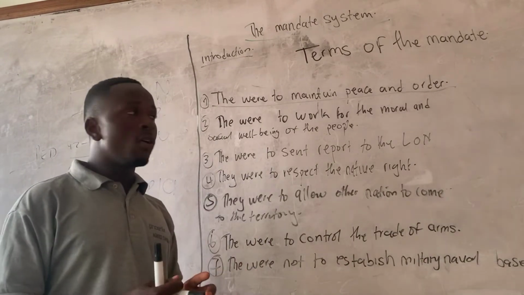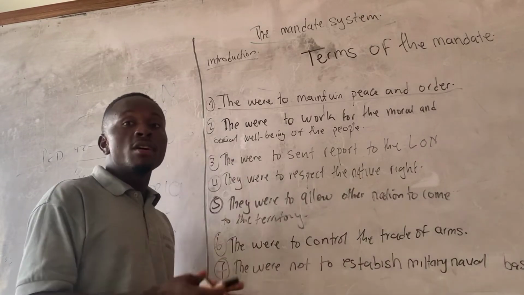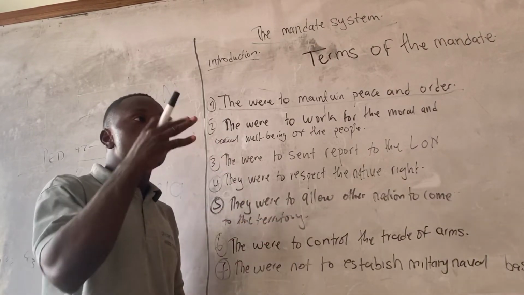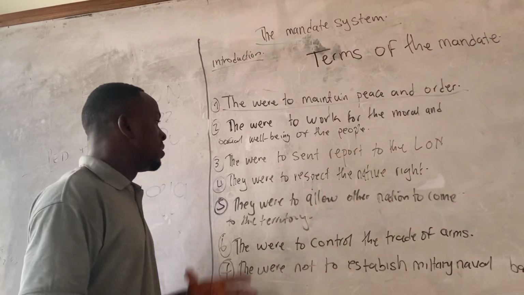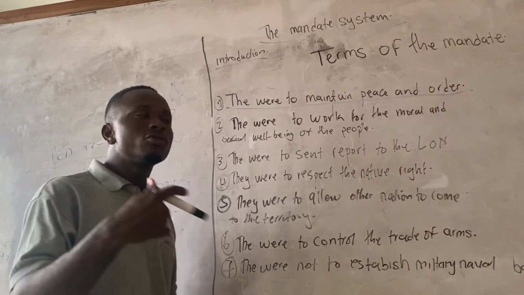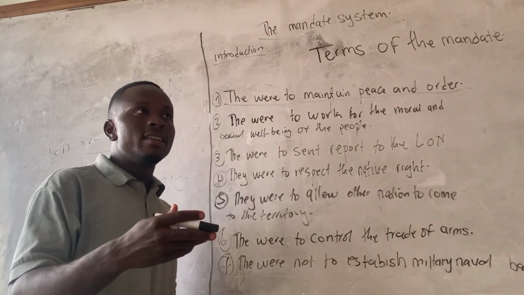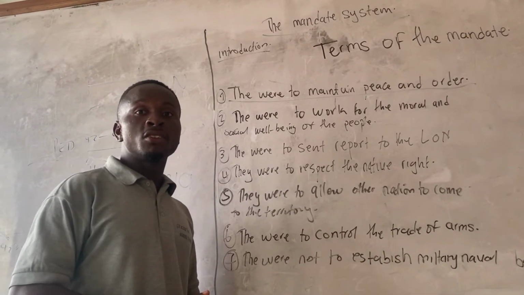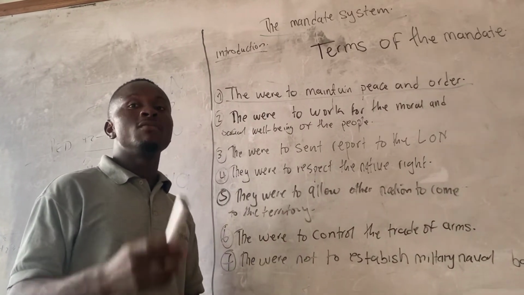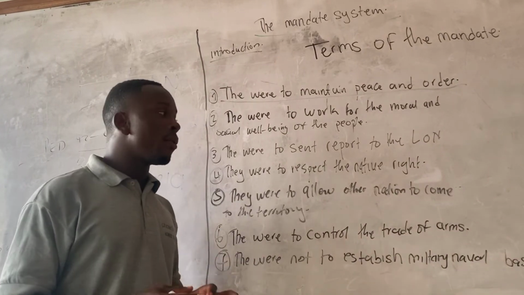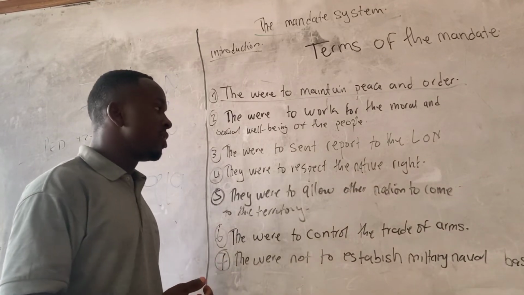Another term of the mandate was to send an annual report to the League of Nations concerning the territory. How is the territory working? They should give an annual report to the League of Nations. That was another term of the mandate system. Another term of the mandate was to respect the rights of the natives. Their rights were to be respected in the territory. They were to respect the native customs and traditions. Everything that the natives did, they were to respect it. That was another term given to Britain and France to follow in the territory of Cameroon.